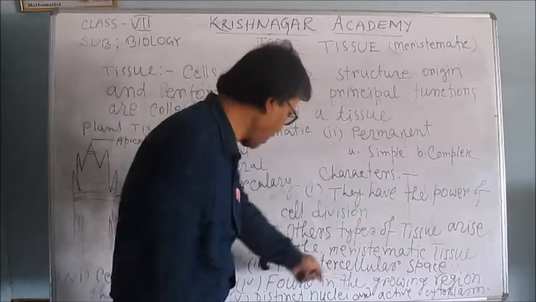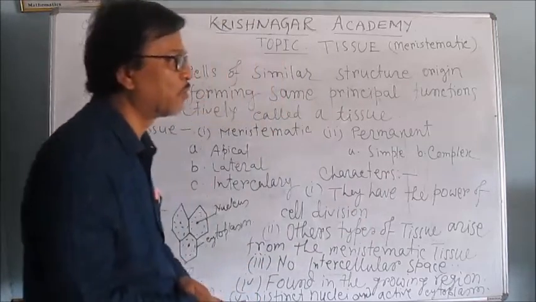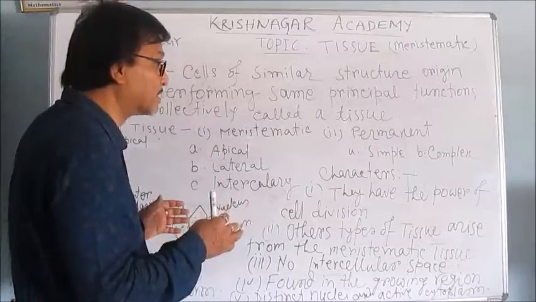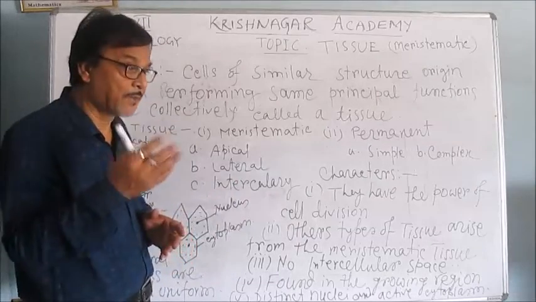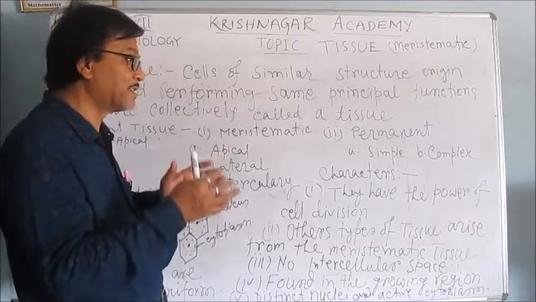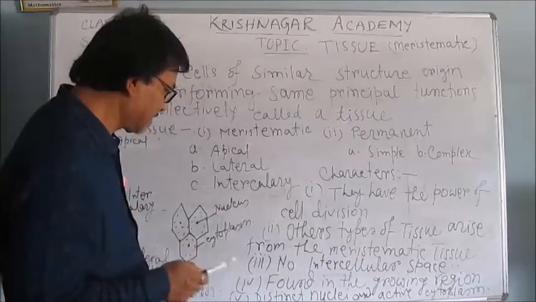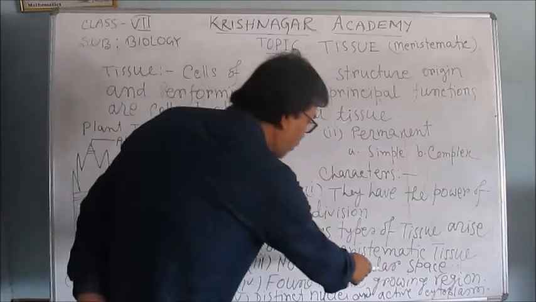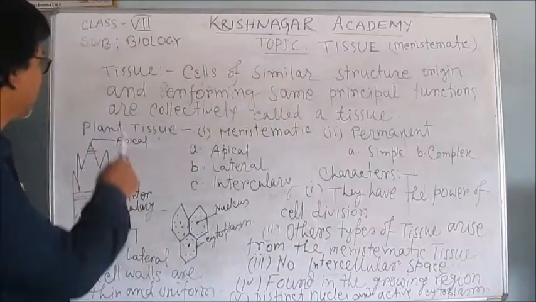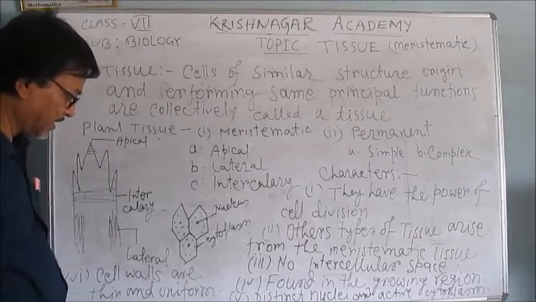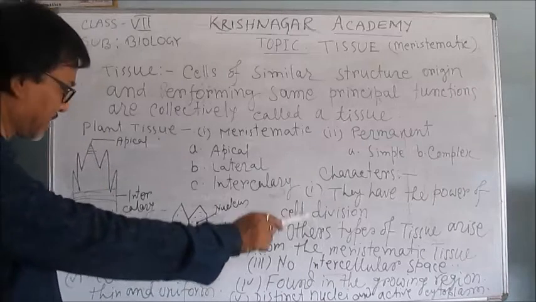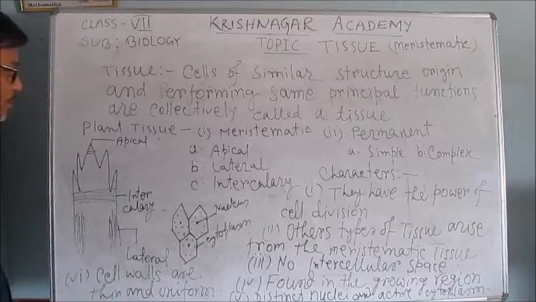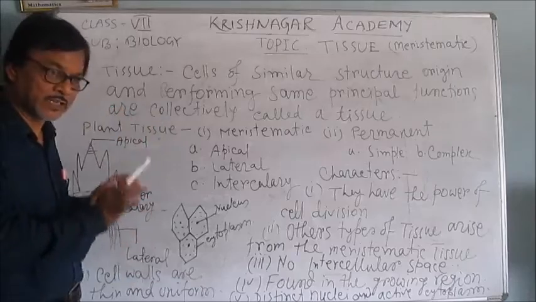Other types of tissue arise from the meristematic tissue. So meristematic tissue is dividing, and afterwards this meristematic tissue comes to the permanent tissue when the division is completed. Now the next point is no intercellular space. It is written here, and it is found in the growing region. All the time the meristematic tissue is found in the growing region. Distinct nucleus and active cytoplasm are there, and cell walls are thin and uniform. So these are the characteristics also written here.